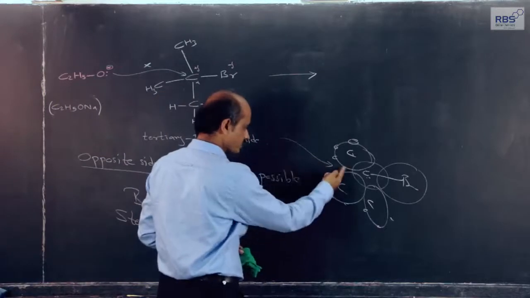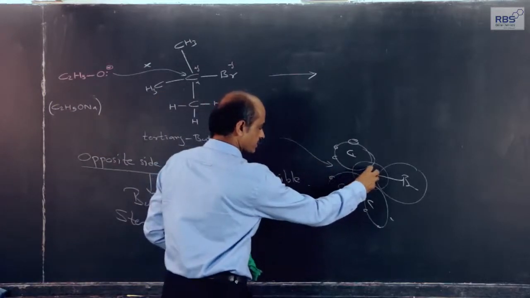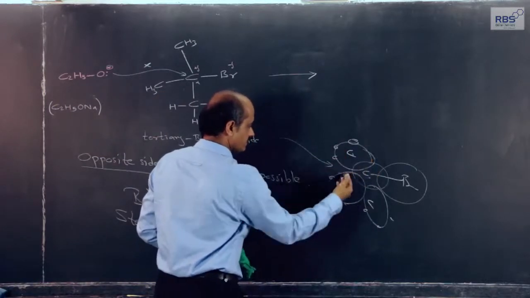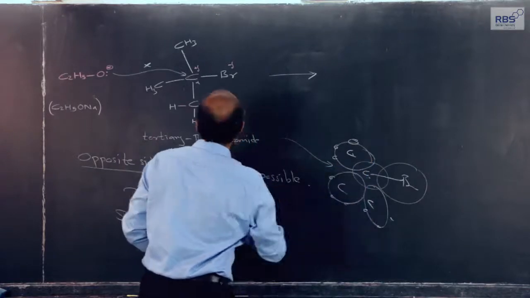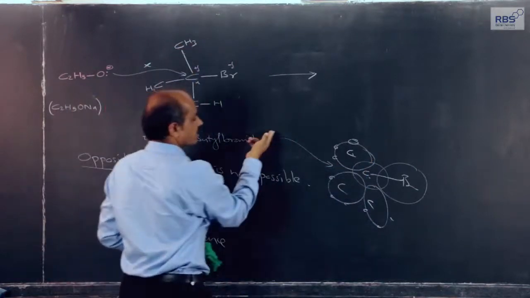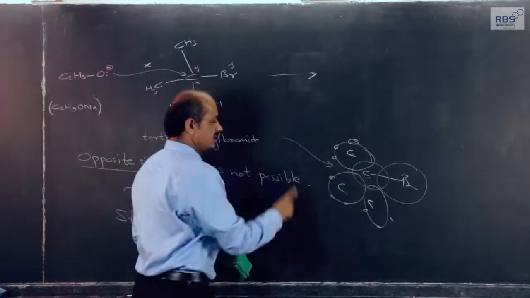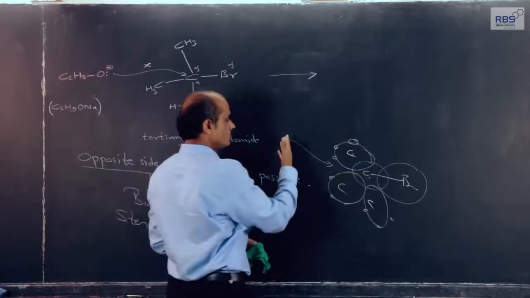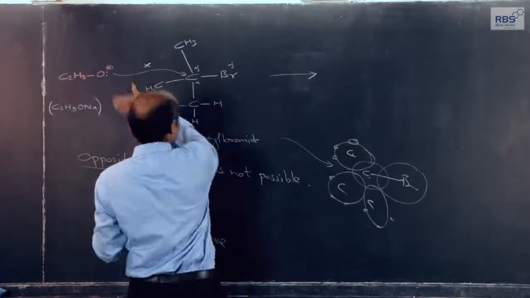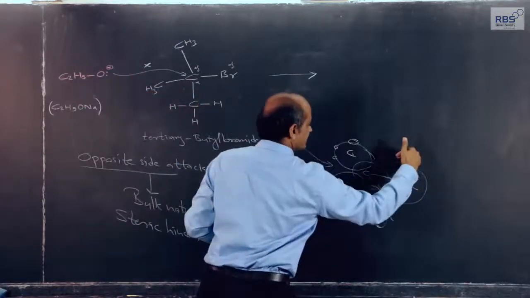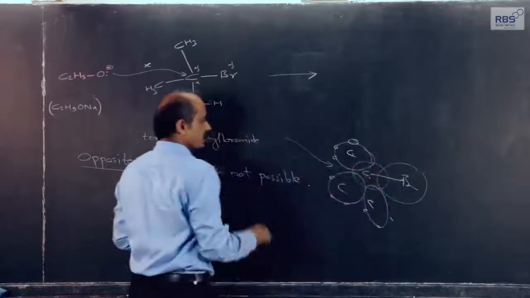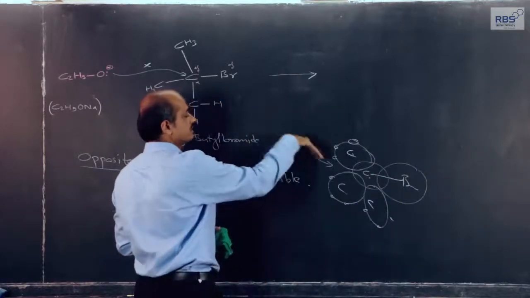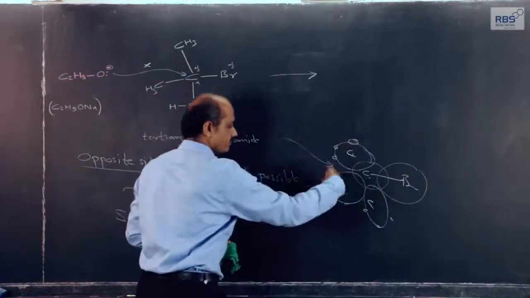That I tried to show you in this pattern. If this is a representation of the alpha carbon and if these represent the 3 methyl groups, then the attack of the nucleophile on this carbon, the interaction of the nucleophile with this carbon, becomes difficult. So, the attack of the nucleophile from this side is not possible because of repulsion, and from this side it is not possible, the opposite side is also not possible because the path is blocked.